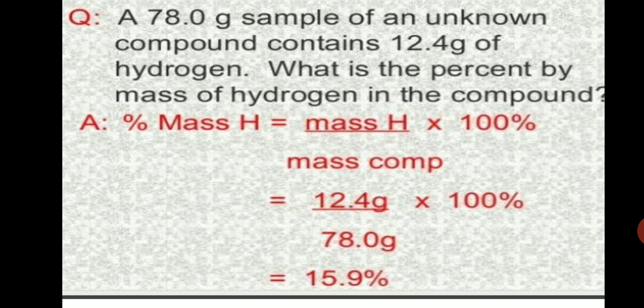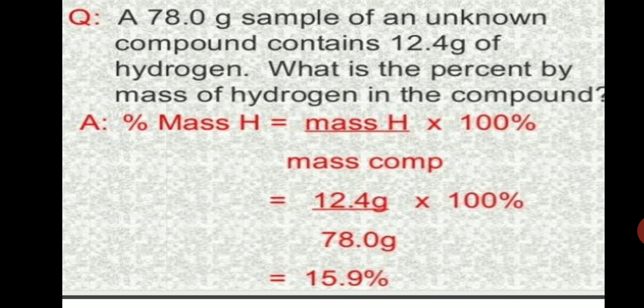Listen carefully. The question is: a 78 gram sample of an unknown compound contains 12.4 gram of hydrogen. What is the percent by mass of hydrogen in the compound? This type of questions you have done in the maths problems.